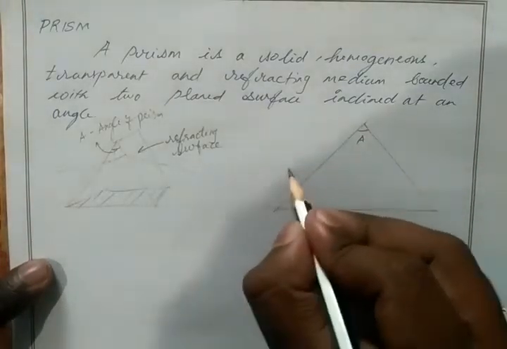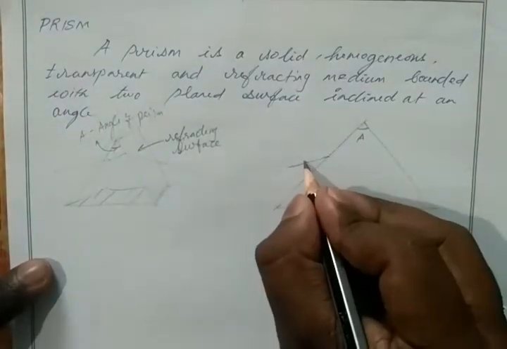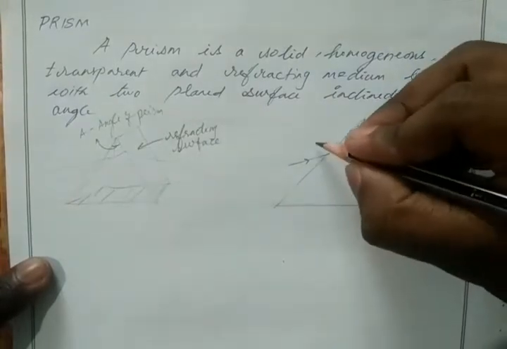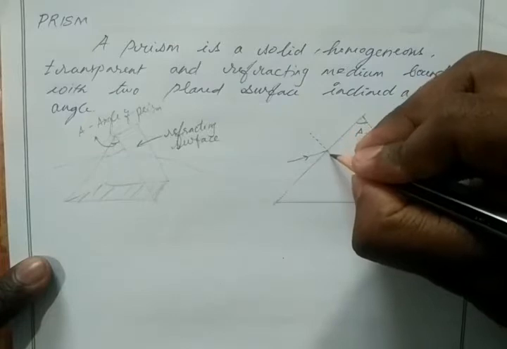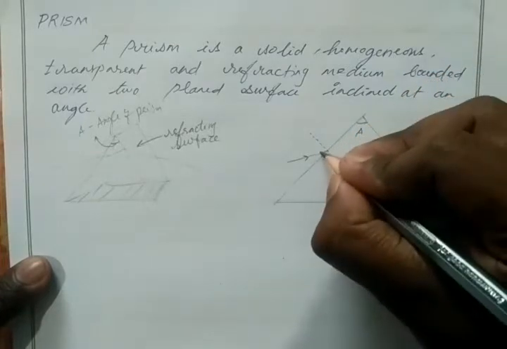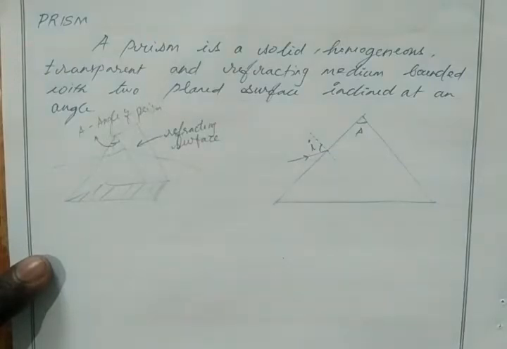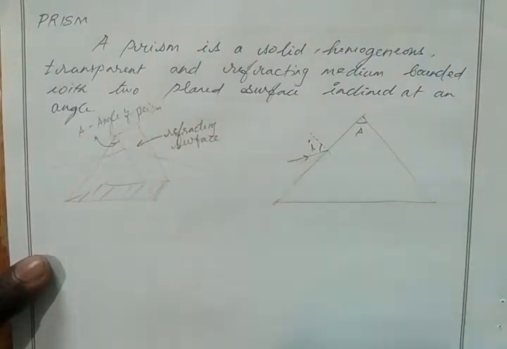We incident a light, we say incident ray. Okay, it creates some angle with the normal. That angle is known as angle of incidence. Correct? So this incident ray moves from rarer medium to denser medium.